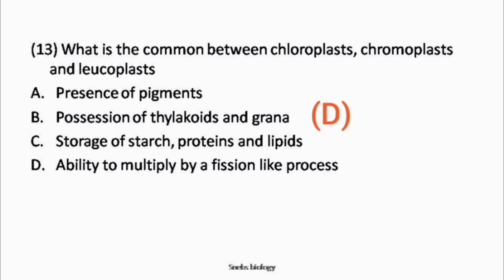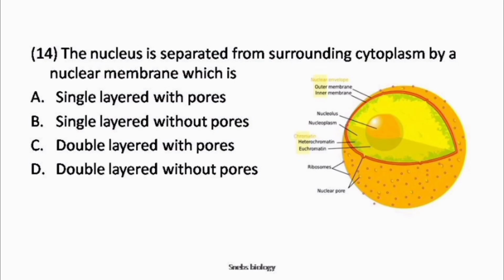The common feature among all the three organelles is that they have the ability to multiply by a fission-like process, because these organelles contain their own genetic material and protein synthesizing machinery, that is DNA, RNA and ribosomes. Okay. Next, question number 14.